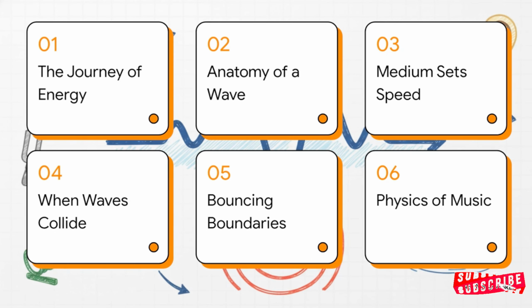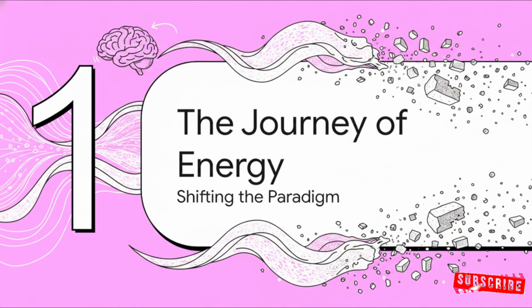Okay, let's dive right in. Here's our roadmap. We are going to follow the literal life cycle of a wave. We'll start with the journey of energy, map the anatomy of a wave, figure out how the medium sets its speed, see what happens when waves collide, look at bouncing off boundaries, and finally, we'll tie it all together with the physics of music. Section 1. The Journey of Energy. Shifting the Paradigm.